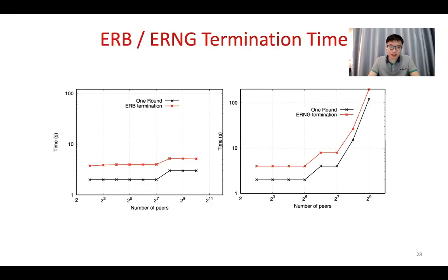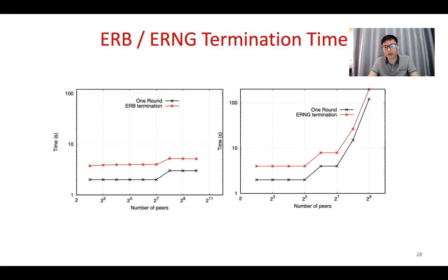And then, as you can see, for different protocols like the reliable broadcast protocol or the random number generation protocols, the termination time has a good relationship with one round termination. That means the protocols can terminate within a linear round.